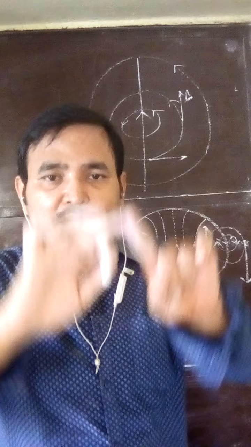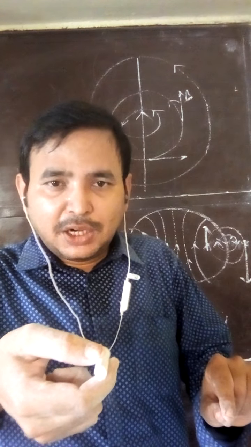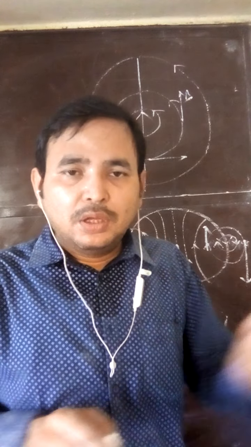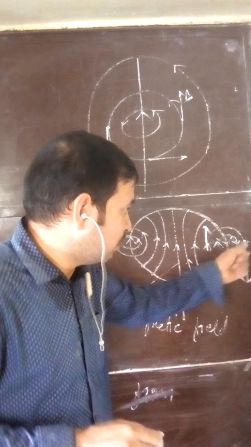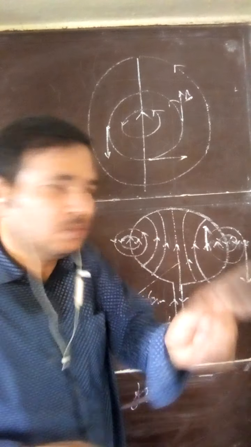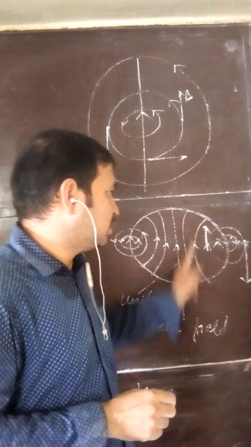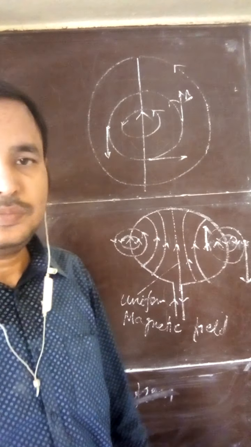So in the three-dimensional picture, if the current carrying loop is there, inside the magnetic field lines is toward me. But outside the loop, the magnetic field is toward you. This line, in three dimension, which is upward in this board, it is toward me.